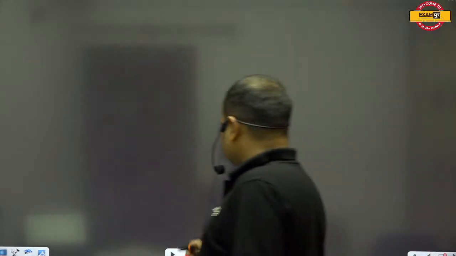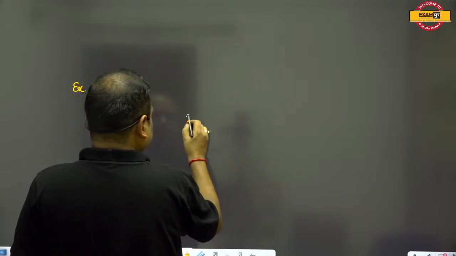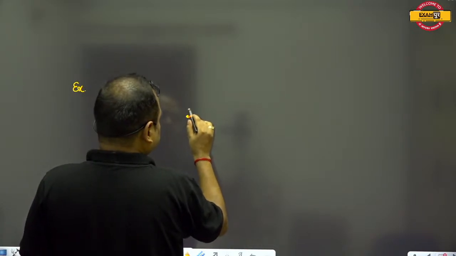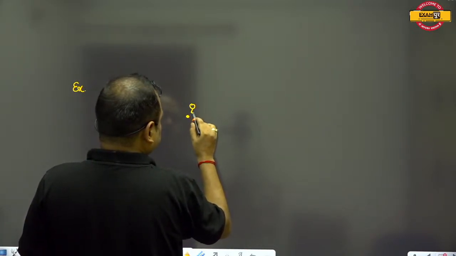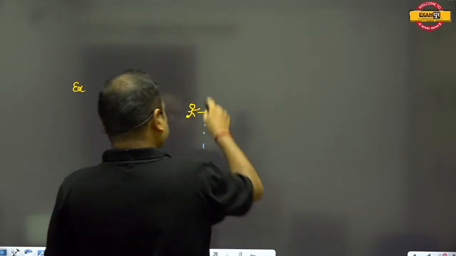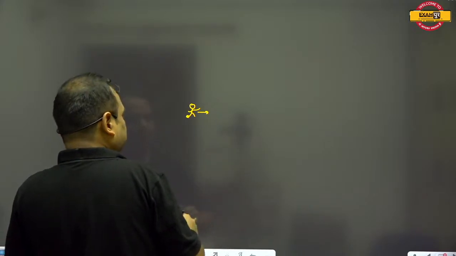Let me take one more example based upon the previous question. Suppose this is the home of Mr. Ram, and Mr. Ram starts moving from this place in the right direction, which means in the plus x direction.